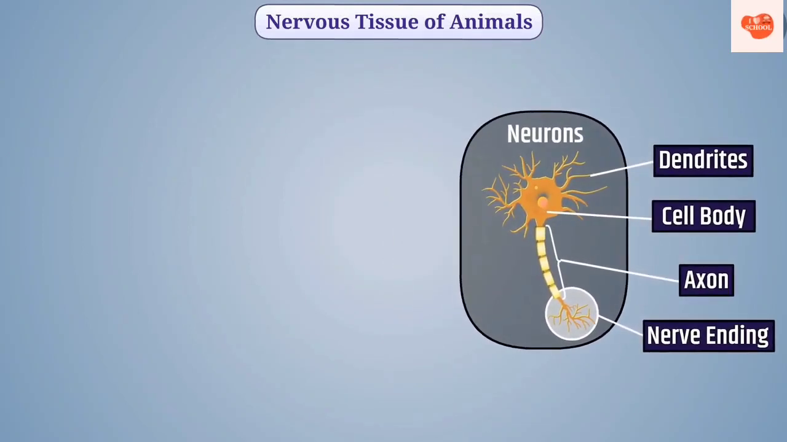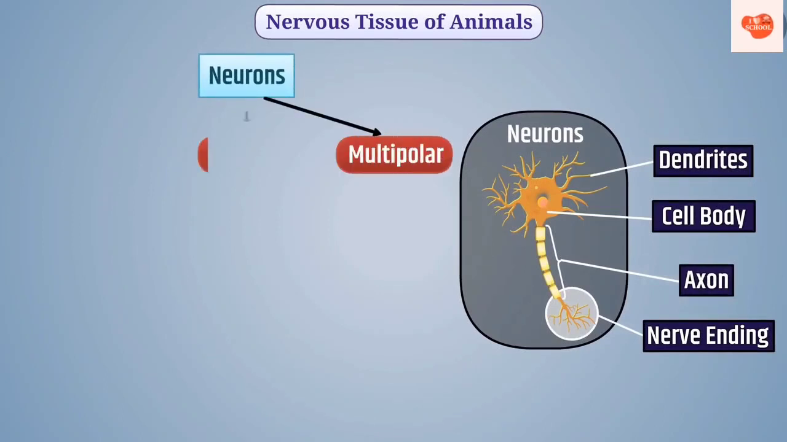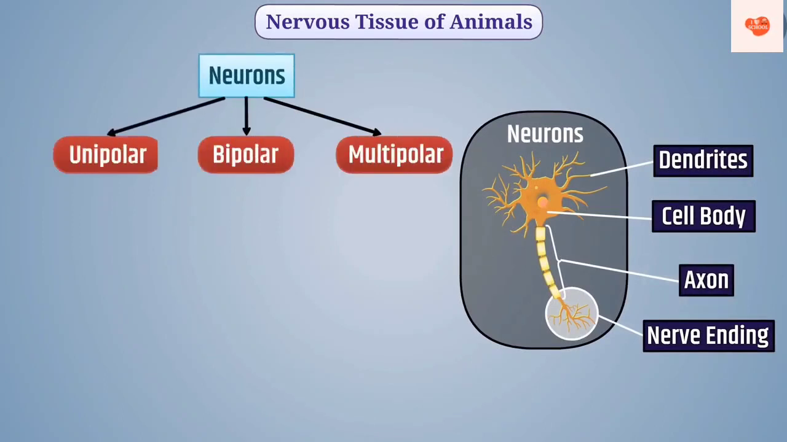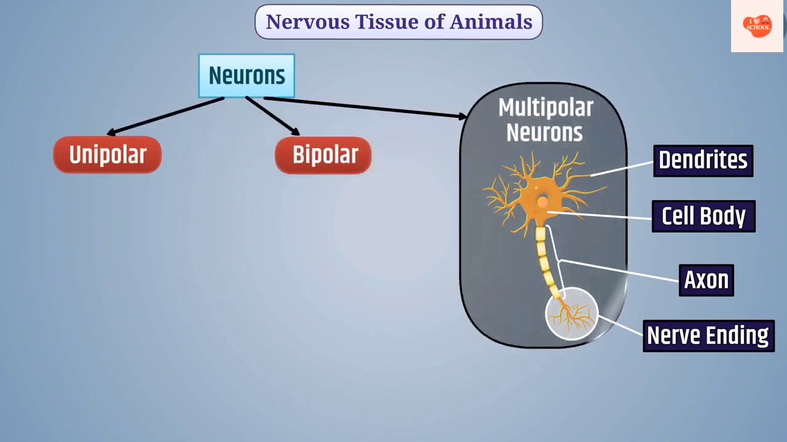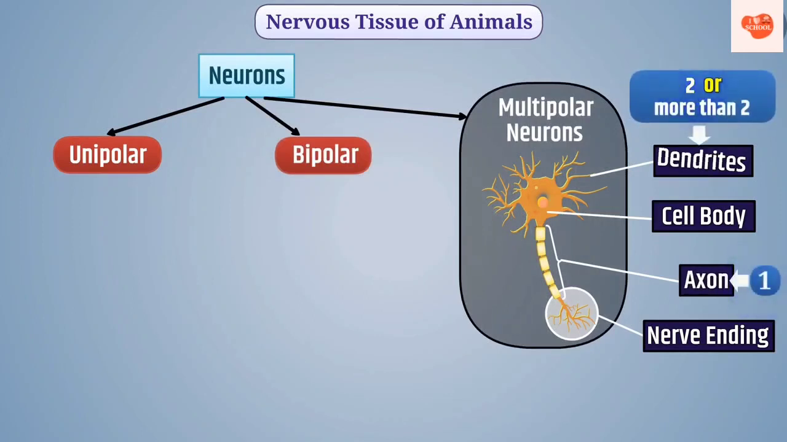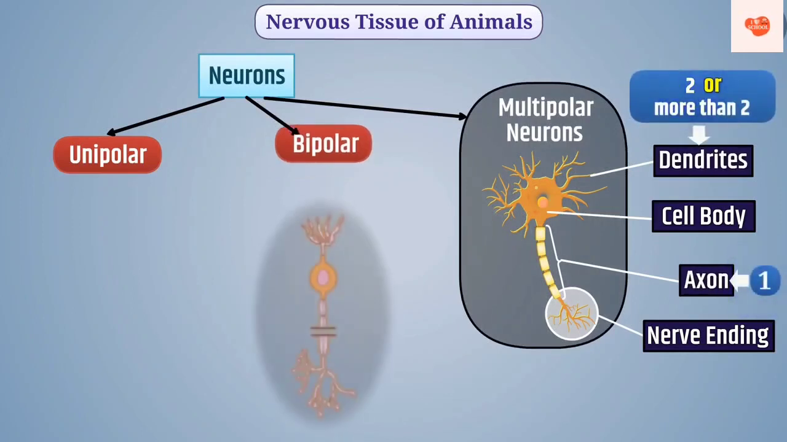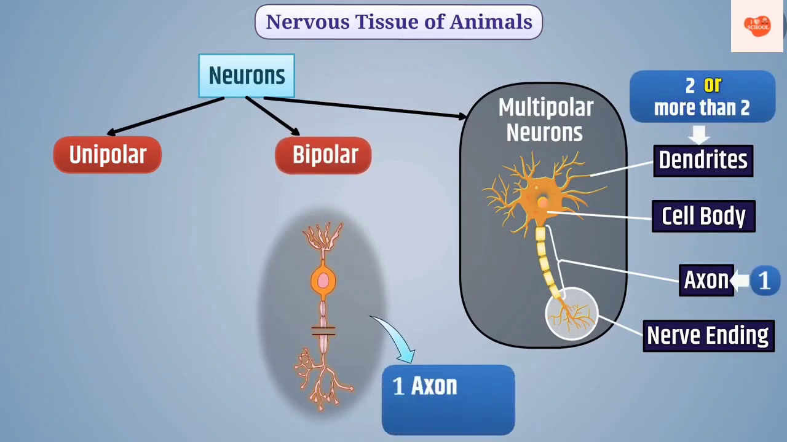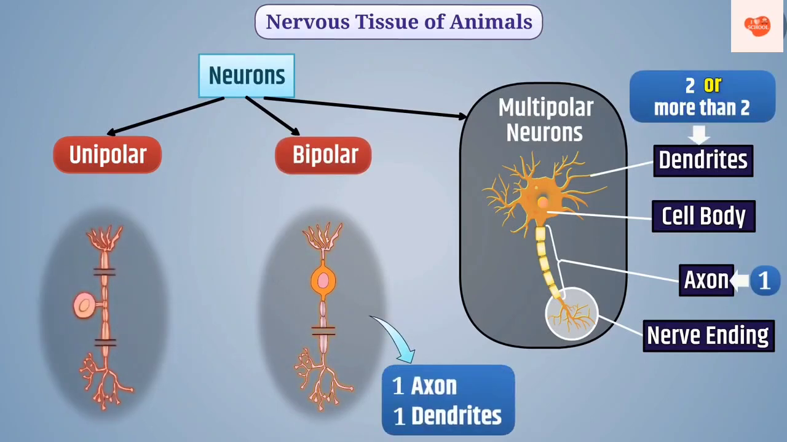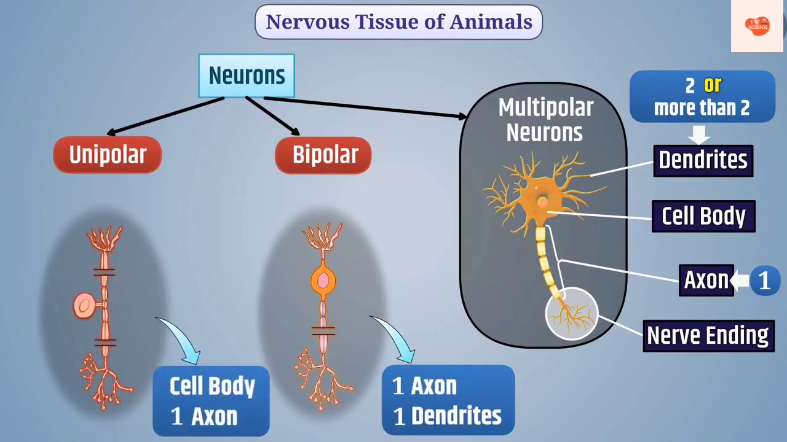On the basis of number of dendrites and axons, neurons are classified into multipolar, bipolar, and unipolar neurons. In a multipolar neuron, there is one axon and two or more than two dendrites. In the bipolar neuron, there is one axon and one dendrite. In the unipolar neuron, there is only a cell body and one axon.